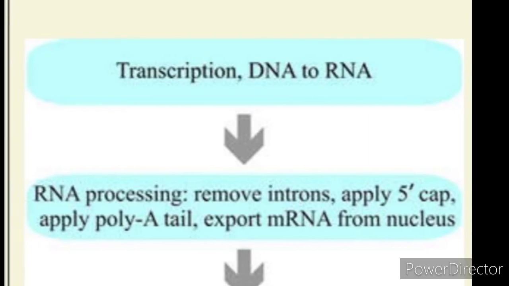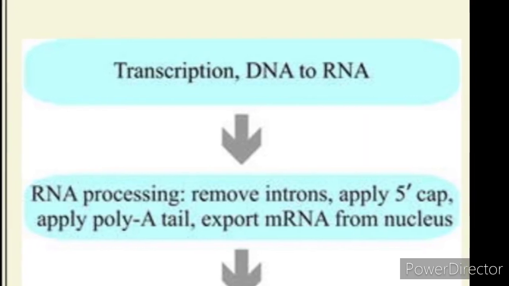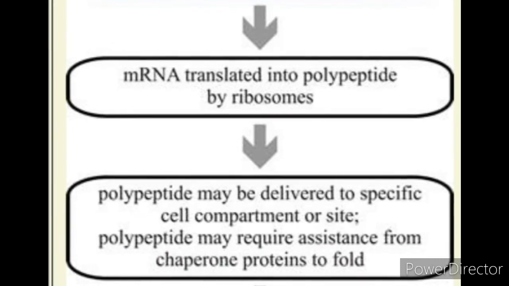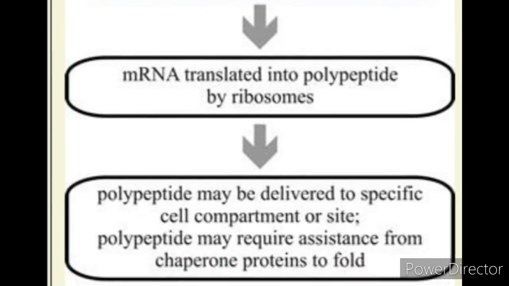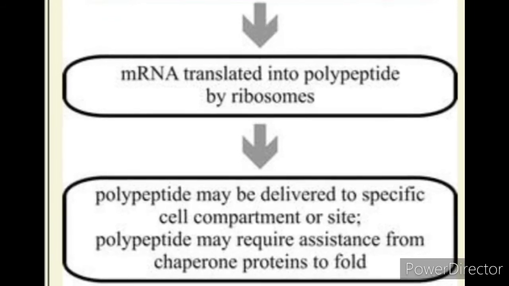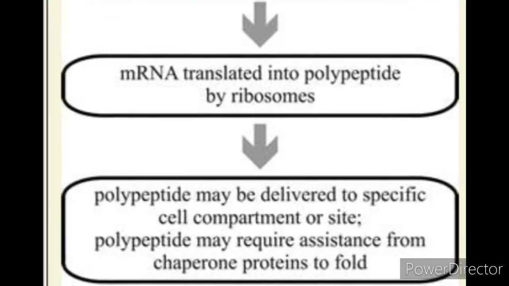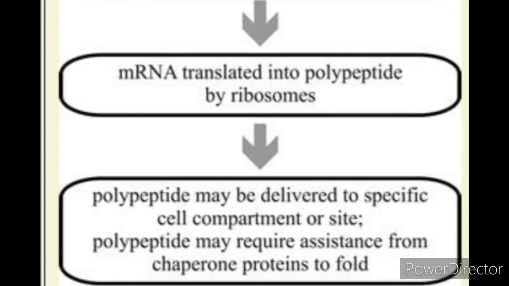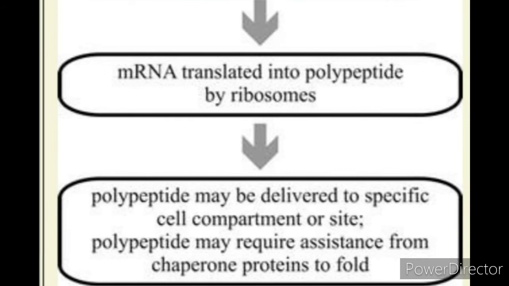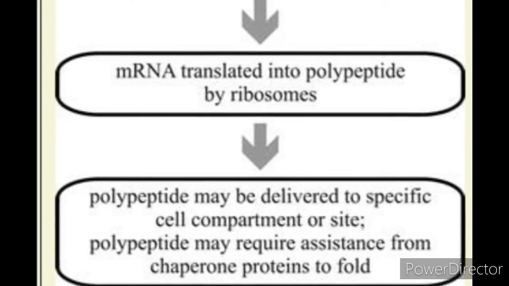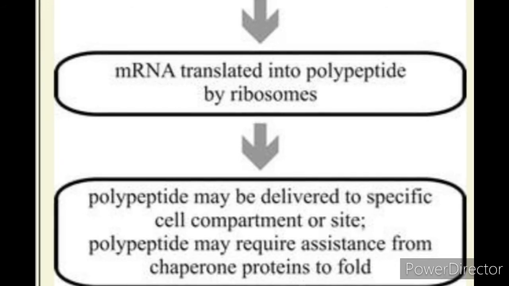Initiation of translation begins when a small subunit of the ribosome attaches to the methylated cap at the 5' end of the mRNA, then moves to the translation initiation site. Another key molecule is the family of transfer RNA molecules, which carry anticodons complementary to the mRNA codons. The first codon to be translated in the mRNA is typically the AUG, and the tRNA that corresponds to this carries the amino acid methionine.